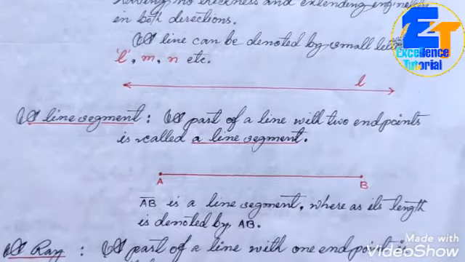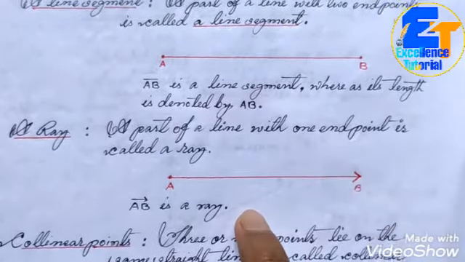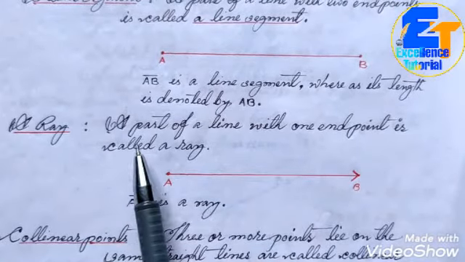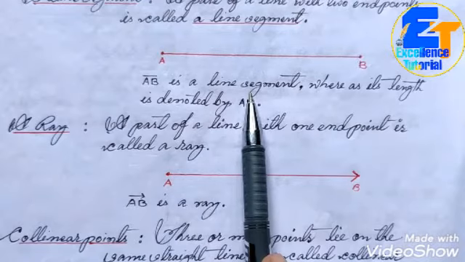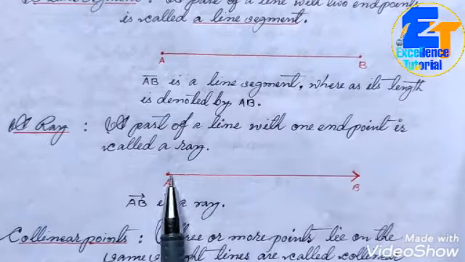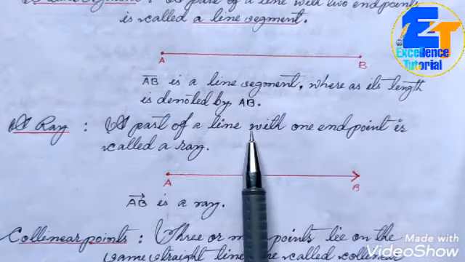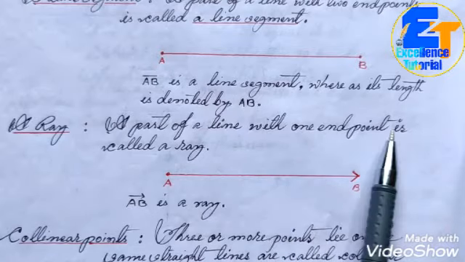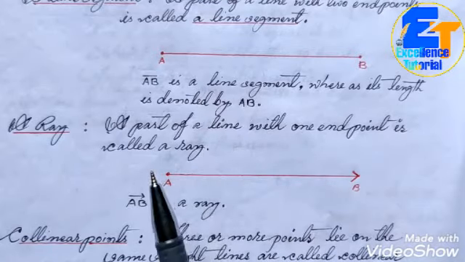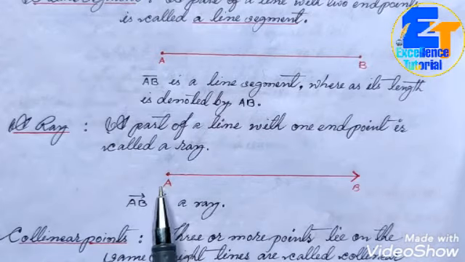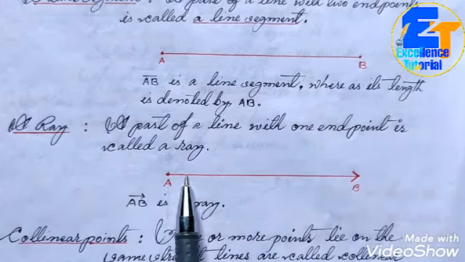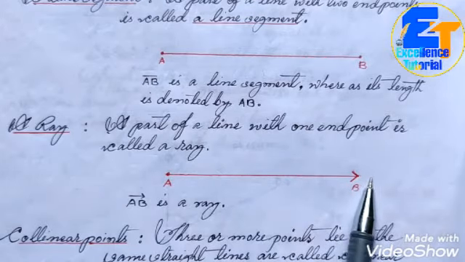Next, what is a ray? What is a ray? It is also a part of a line. A ray is also a part of a line. A part of a line with one endpoint is called a ray. You can see one endpoint, and for this figure, A is the endpoint, and in this direction the ray is going.